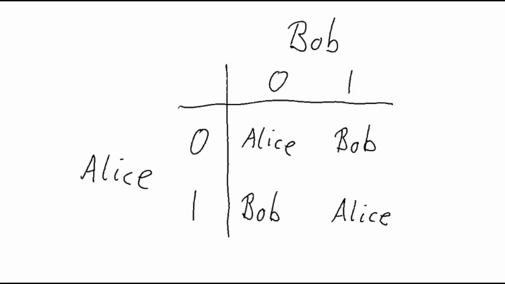Now let's imagine that Alice and Bob can't meet in person, but they still want to play the game. So they decide to play it via mail. Email or snail mail, doesn't matter. Of course, we will later implement it on the blockchain using Plutus. But how could that work? So Alice can send a mail with her choice, let's say 0, to Bob.